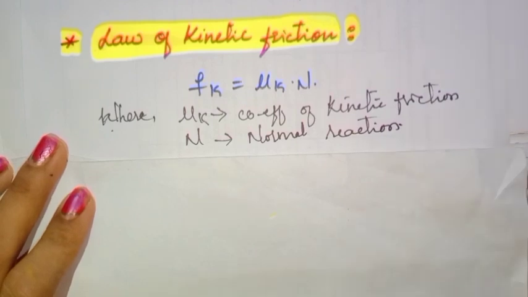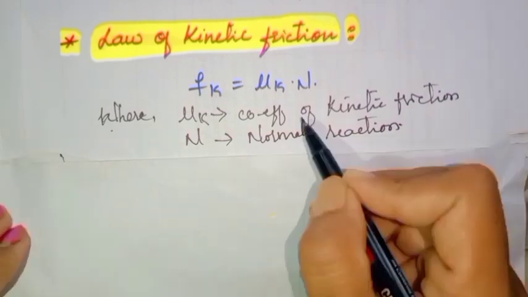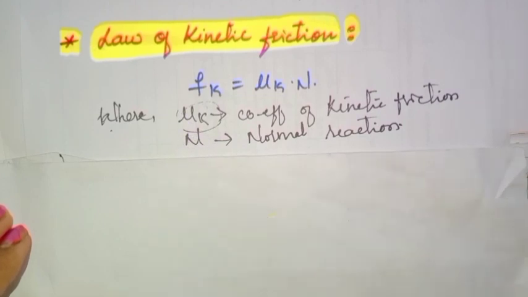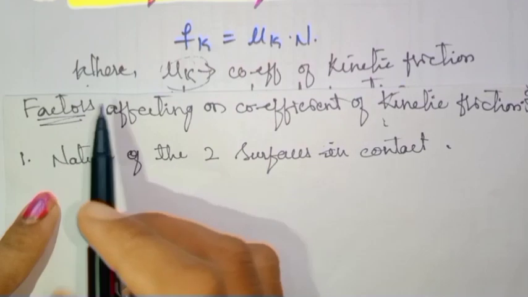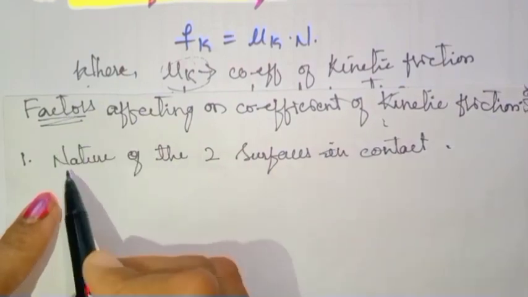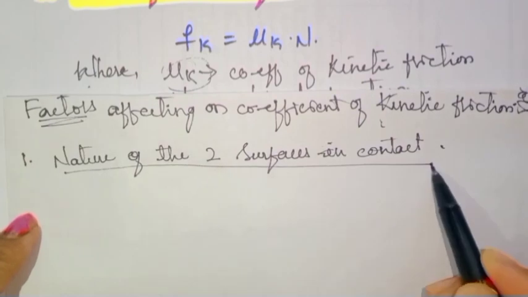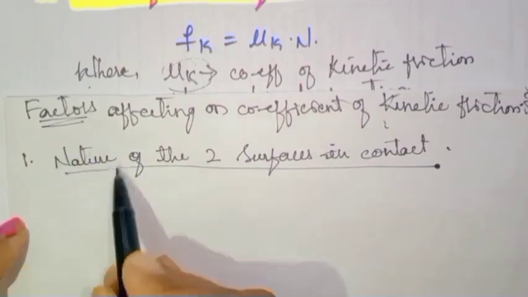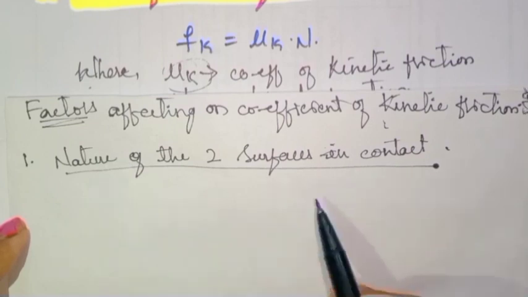Okay, and N is normal reaction. Is it clear? And again, this coefficient of kinetic friction depends on certain factors. So let's see the factors affecting the coefficient of kinetic friction. The first factor is the nature of the two surfaces in contact. So this is very important. What is the kind of nature which is in contact with the surface of the other body?